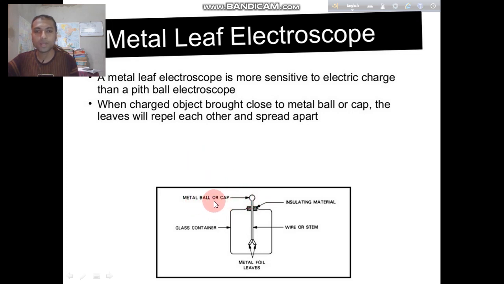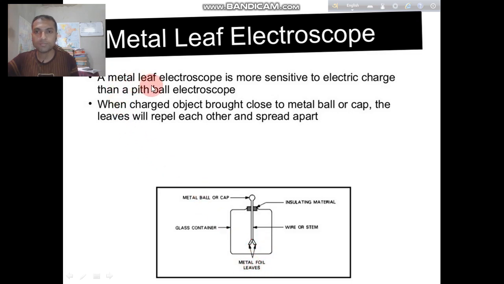It contains a metal ball or cap, this part is the insulating material, and this is a glass container. This is the wire or stem, and these two leaves are metal foil leaves.